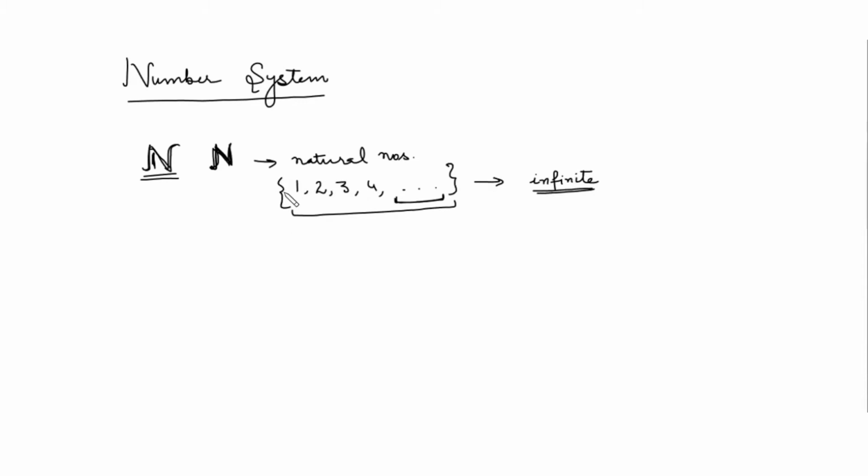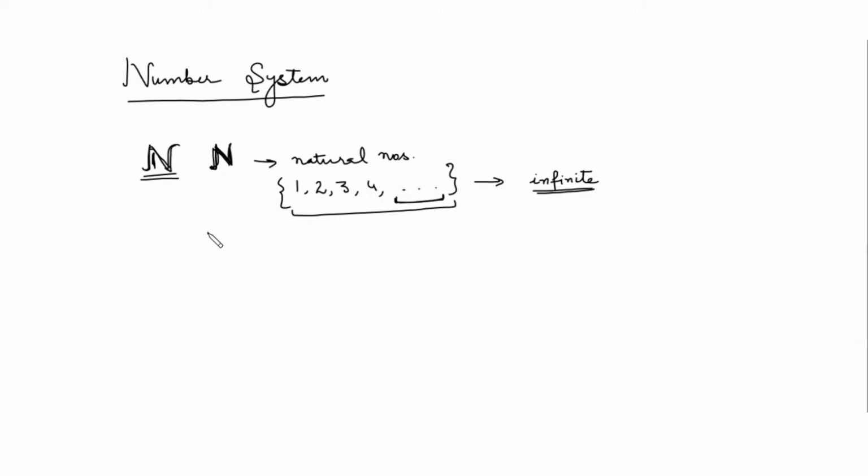And a set is always denoted by the curly bracket symbol. So if you have any elements written in curly brackets, you will call this a set. So this is the set of natural numbers which has the elements 1, 2, 3, 4 and so on. This set is infinite because it does not contain finite elements. We don't know the last element of this set.